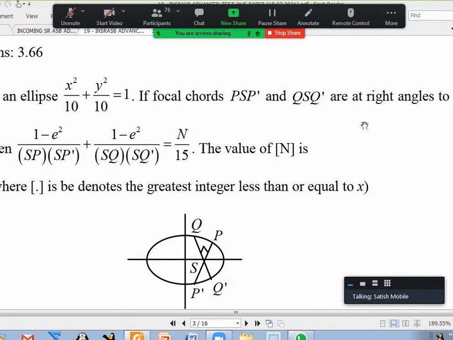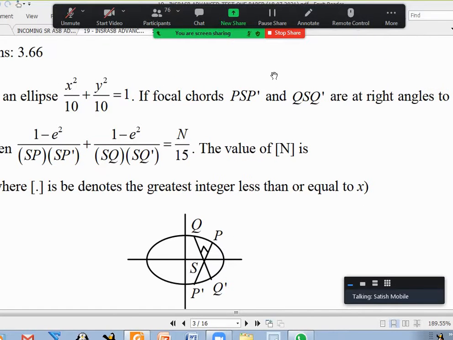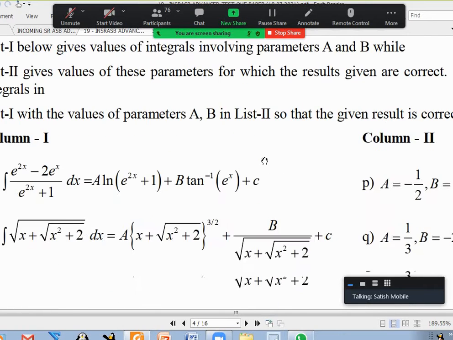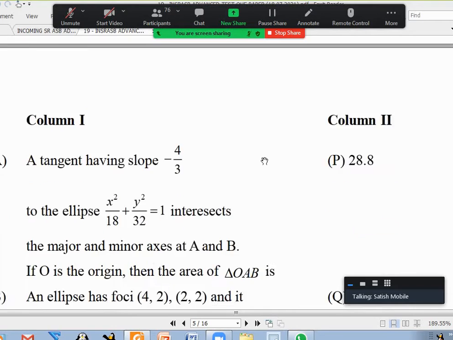So for the sixth question I have to give add score then, but let us see if it is an ellipse. They are at right angles. They want the product of two things, some relation. And there's a figure given. We don't need the figure. We'll discuss that question. As such, it should be add score. Let us look at others and come back.